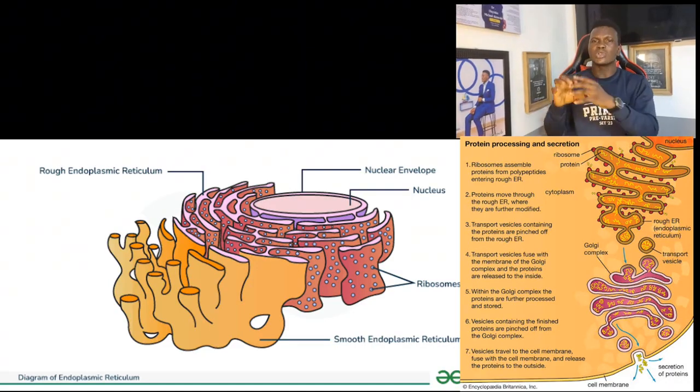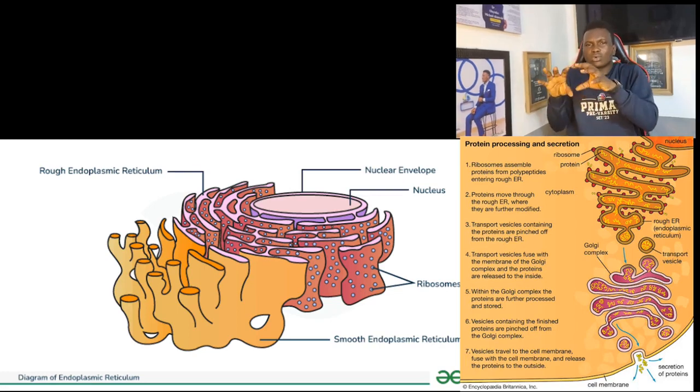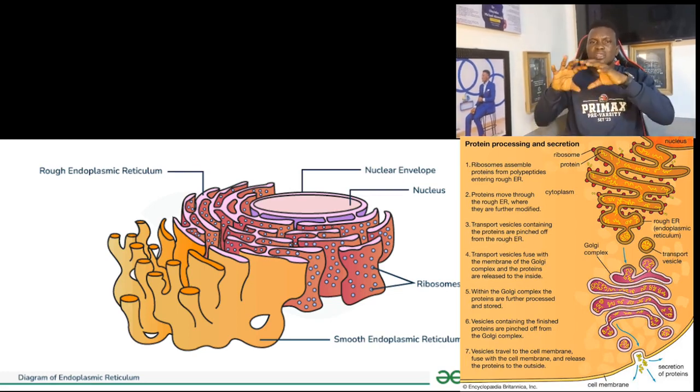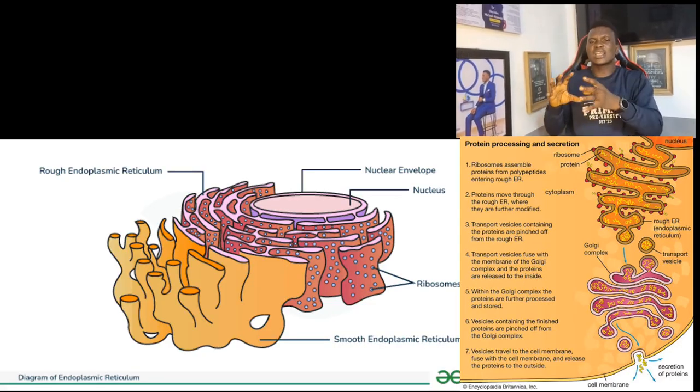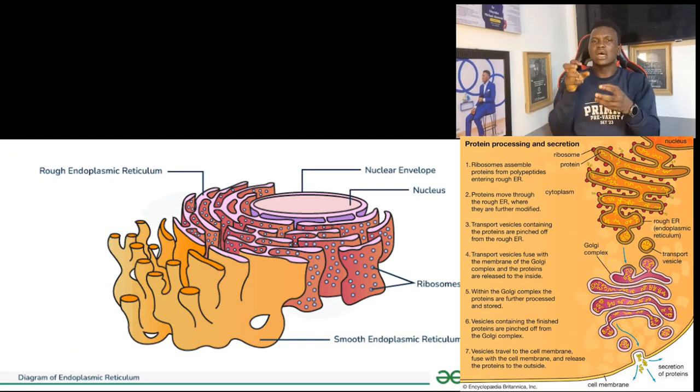The protein that got to the Golgi body must be remodified, because this protein does not really have a use when it was produced at the rough endoplasmic reticulum. But for the protein to have a particular function, it needs a 3D structure. So this tertiary structure of protein is created by the Golgi apparatus. The Golgi apparatus remodifies the protein and adds some other necessary materials that will make the protein function properly. So that is the function of the Golgi apparatus.